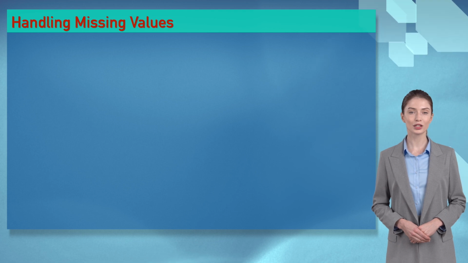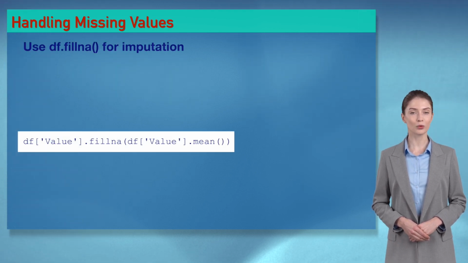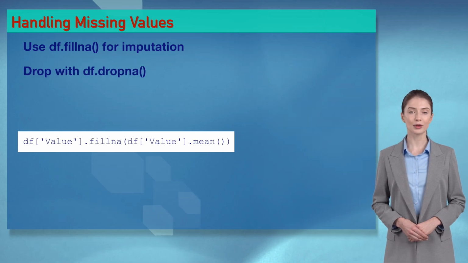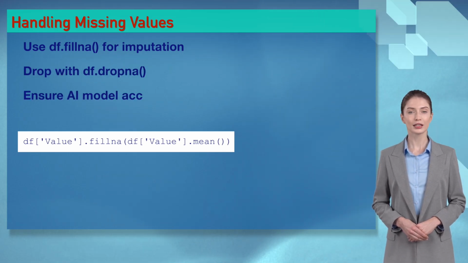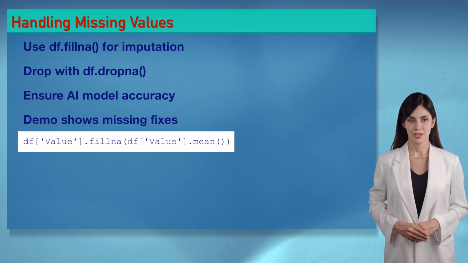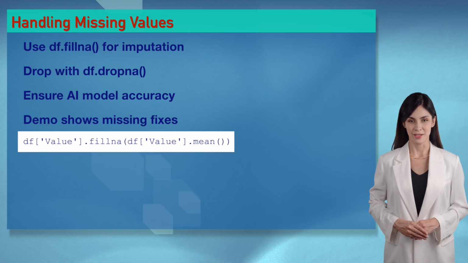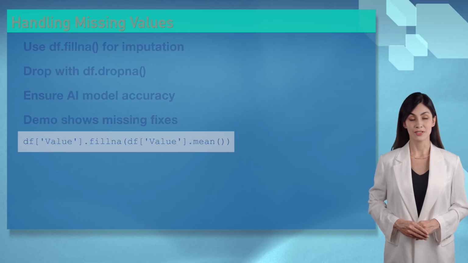Wizards, missing values can ruin AI models. Use df.fillna to replace them with means or df.dropna to remove them. Our demos will show how to handle missing data like pros. Missing data's no match for us, Isabella. df.fillna makes your dataset sparkle for AI. Get ready to fill in the gaps, Wizards.